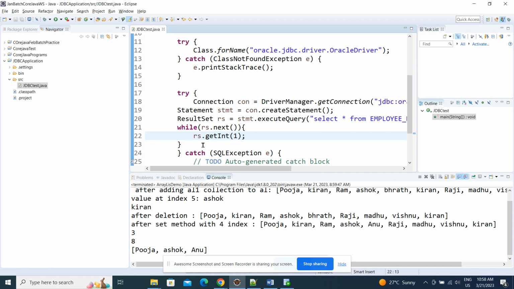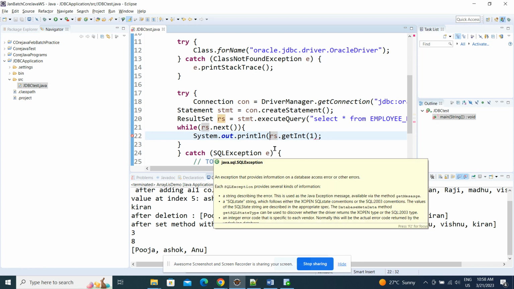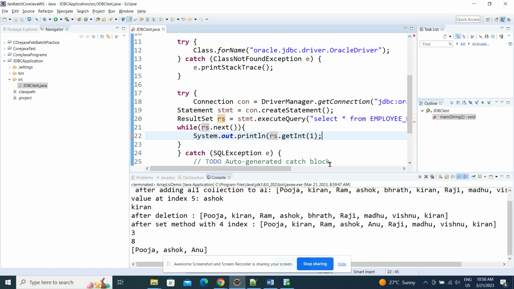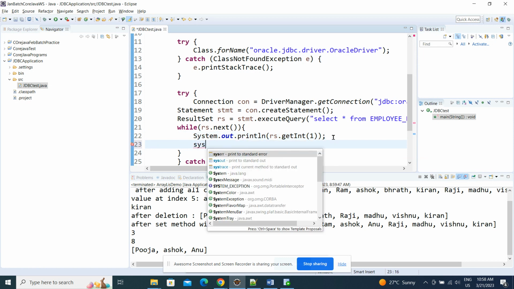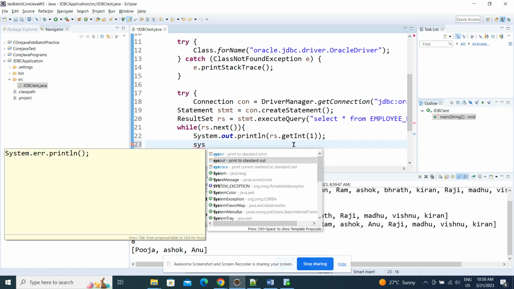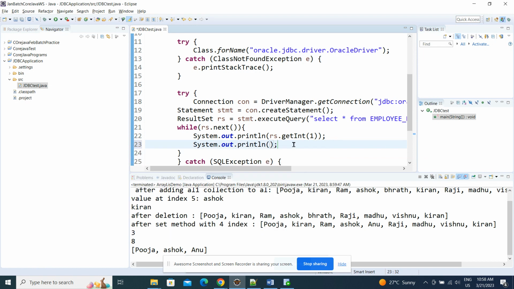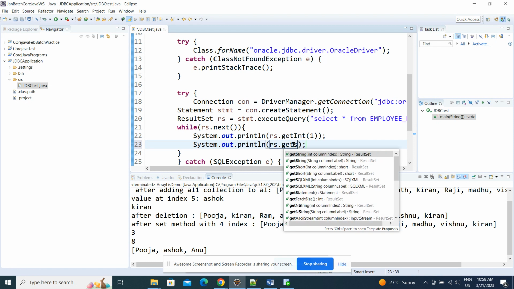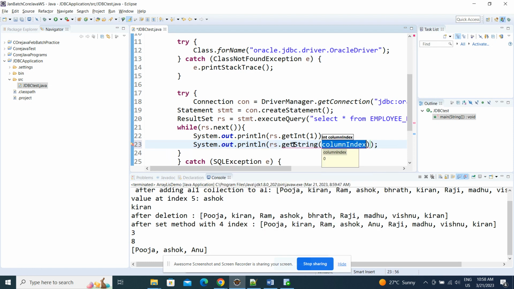Now system dot out dot println. Okay, first one is int. Next one, system dot out dot println of rs dot get string, get string of second column value I want.